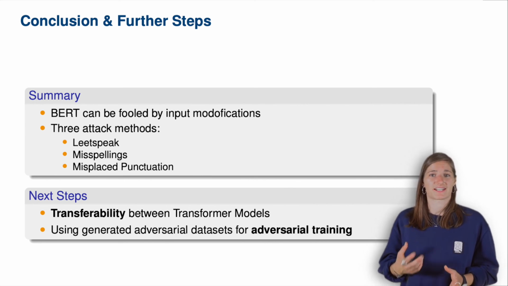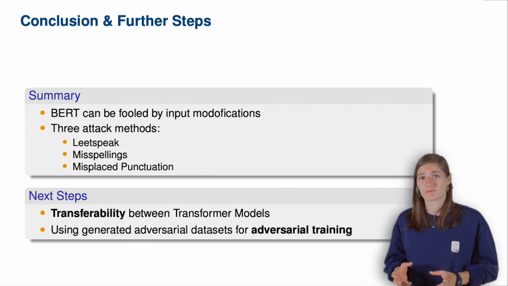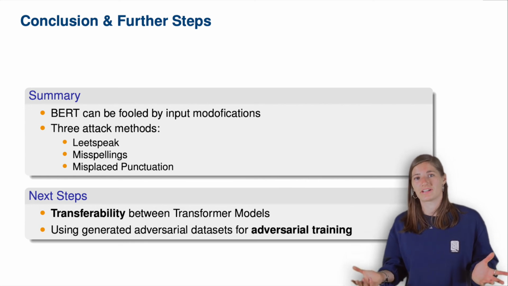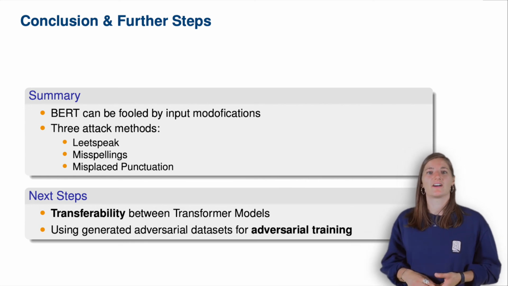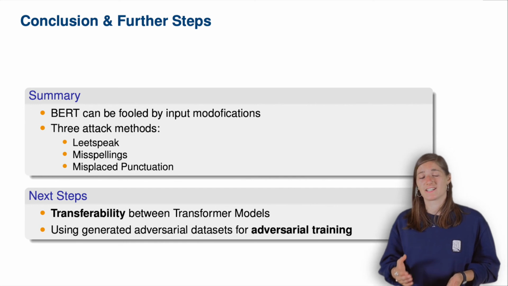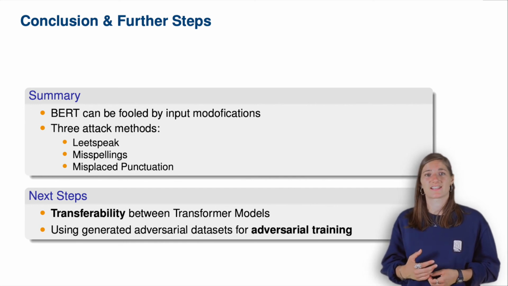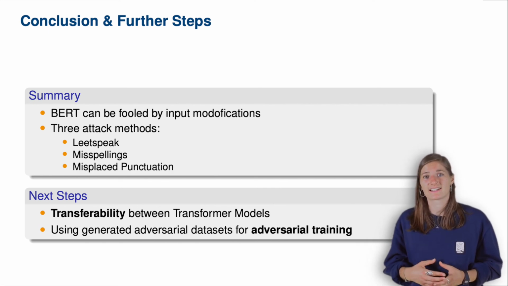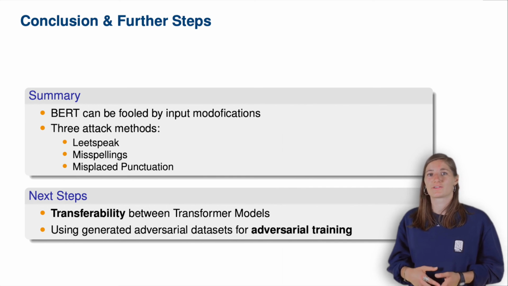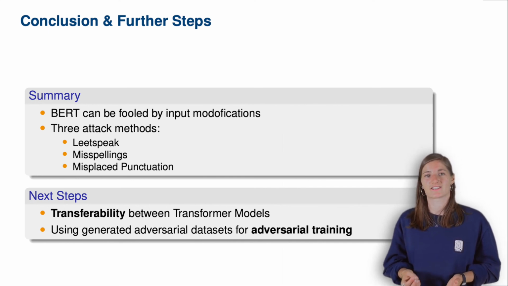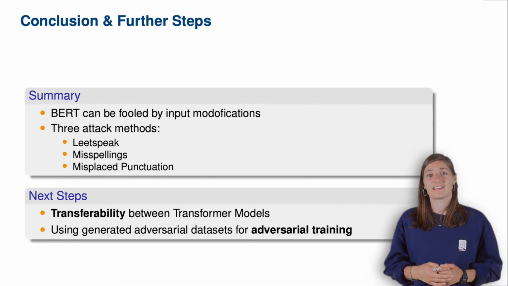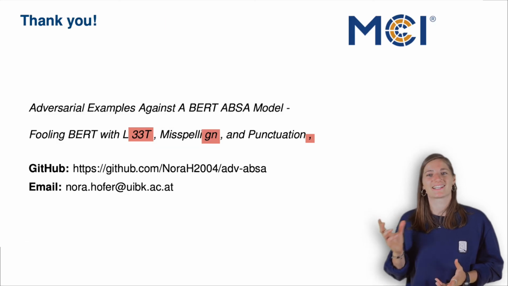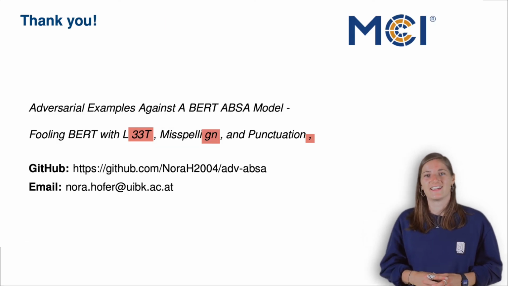Testing our generated adversarial datasets on other language models as a next step would provide information about the transferability of our attacks. Additionally, established countermeasures such as adversarial training should be further investigated for their effectiveness. Our result dataset can be used in the process to increase the robustness against such attacks. Finally, we want to mention that we chose the title as it is intentionally, including the modifications and misspellings, to highlight our proposed attacks.